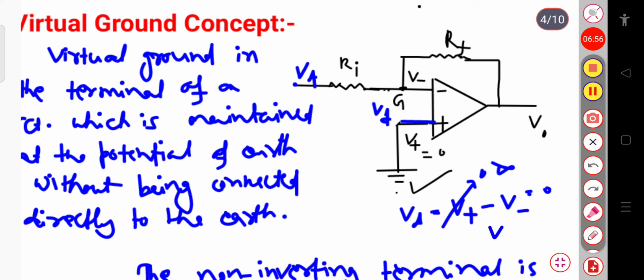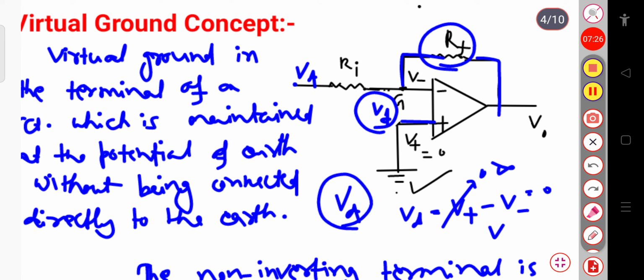So why is this happening? Because the feedback resistor is connected across the feedback circuit, so a feedback voltage is supplied. You can see here a feedback voltage will be supplied across this inverting terminal. This feedback voltage is supplied to reduce the potential difference at the two terminals. So it will try to reduce this potential difference, that is Vd, to be 0.